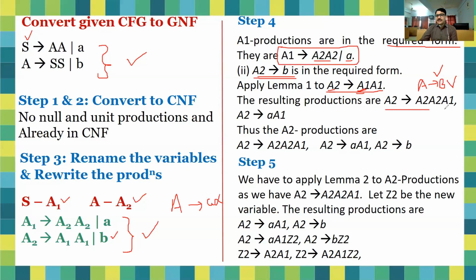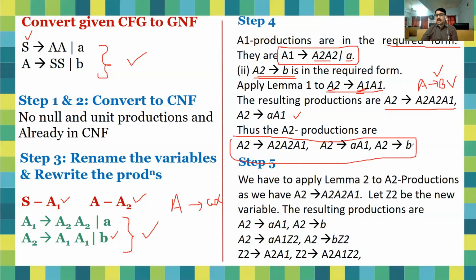You can see easily A2 A1. And another one will be A1 to A. So in place of this A1, you can put value A. So you will find here A1. So this is another production of A2. And A2 to B is already in the form. So total productions of A2 are, you can find here, this one.